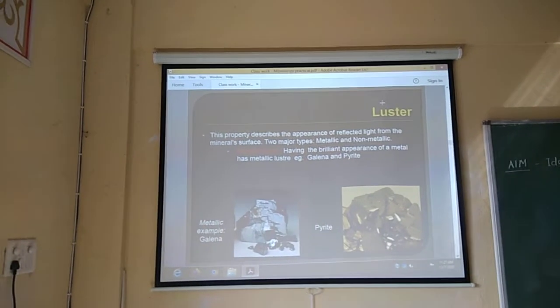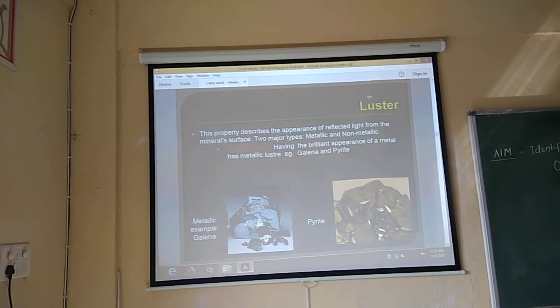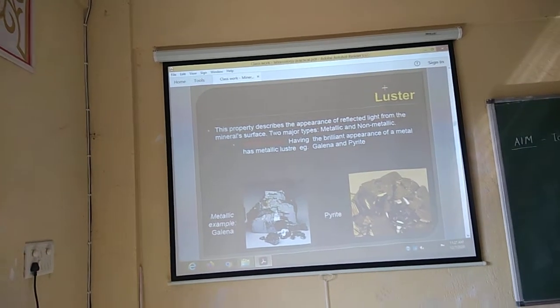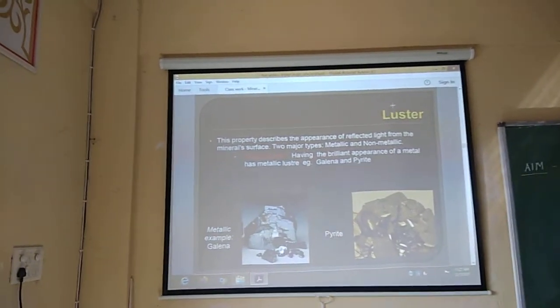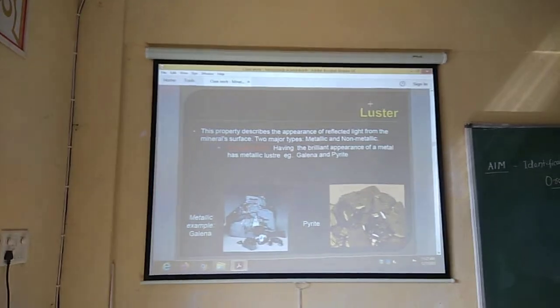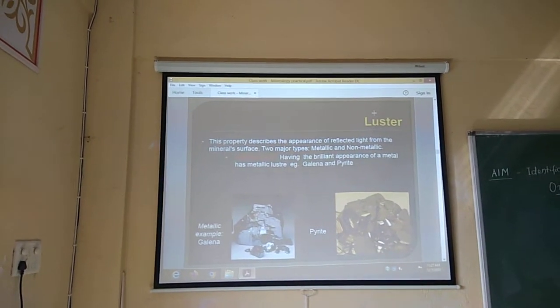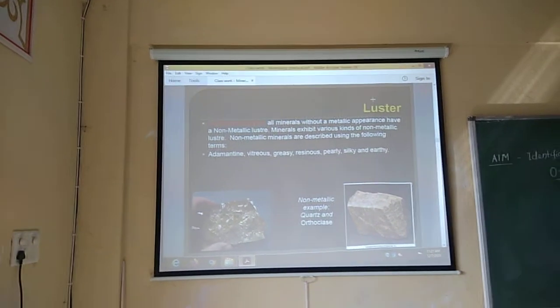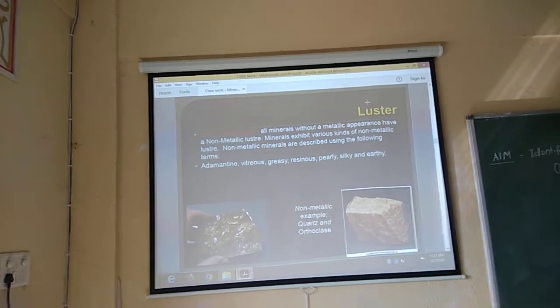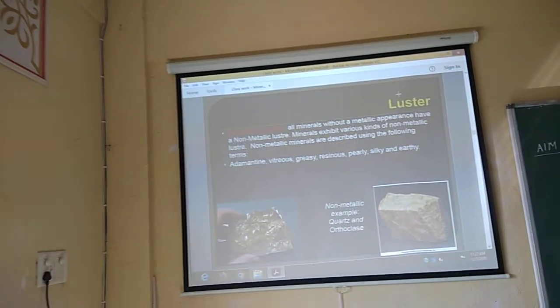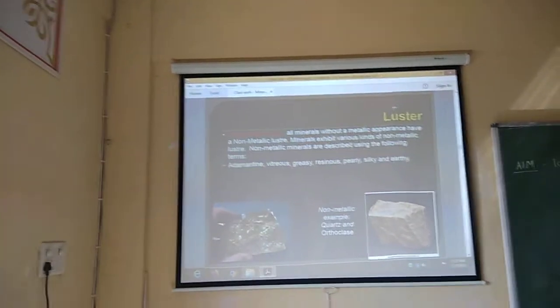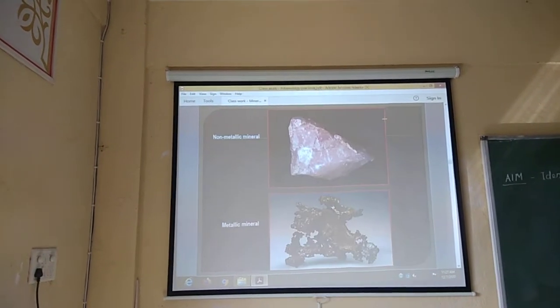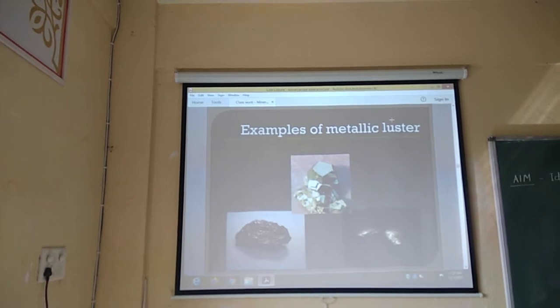It is the luster. Luster is the appearance of a mineral in reflected light. Luster is generally of two types, one is metallic, another is non-metallic. Metallic means brilliant appearance like metal. And in non-metallic you can see adamantine luster, vitreous luster, greasy luster, resinous luster, pearly luster, silky luster and earthy luster. The different lusters are there. So mostly the vitreous luster is very important.